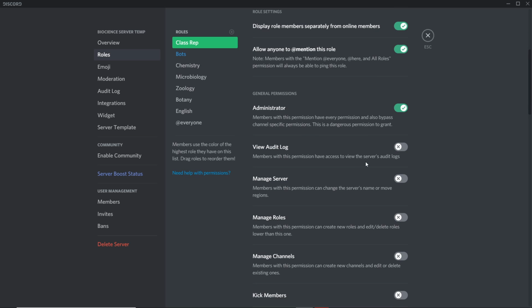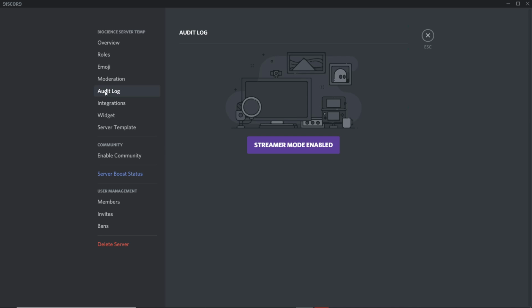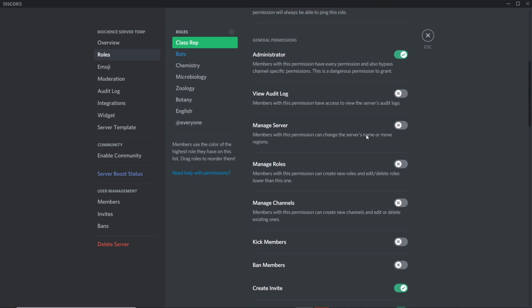So, view audit log. This is not really important. It basically allows your classmates to view these servers' audit log. What the audit log is, you go here, and now streamer mode because I'm recording. But you'll be able to see the people that join, the people that leave. That's basically what the audit log is. It shows you all that information. Manage server: again, do not give this to your classmates. They'll be able to make a whole mess of everything. This is so that you can change the server name, channel names, channel permissions, stuff like that. Do not give them stuff like this.